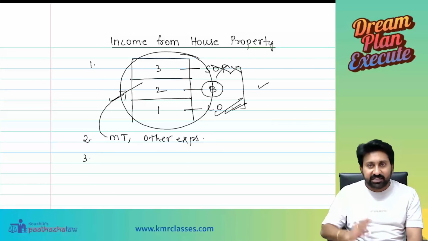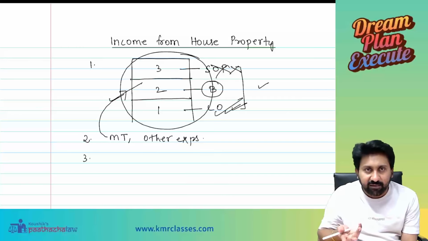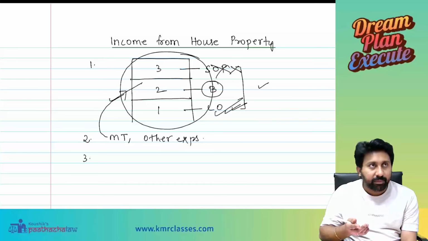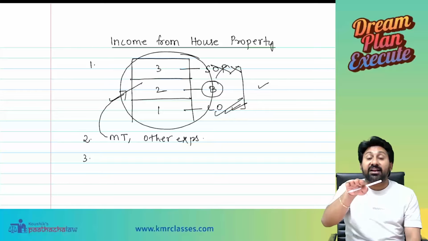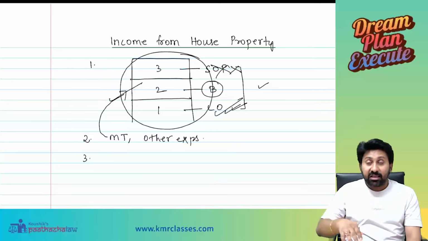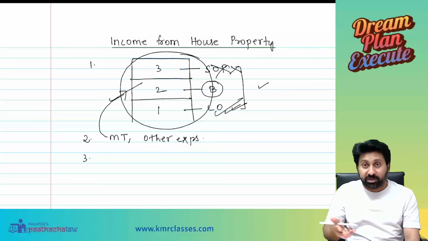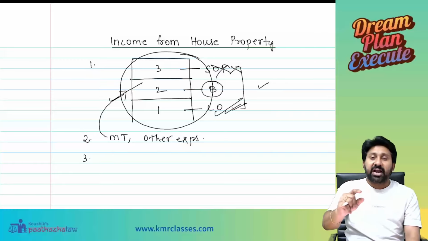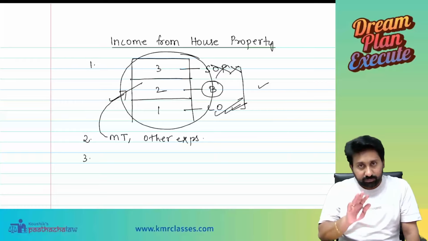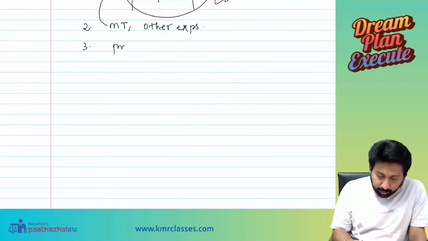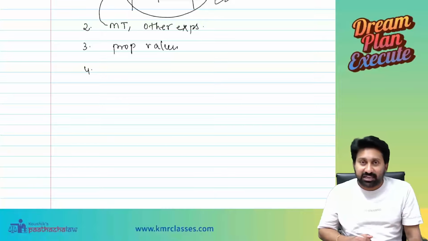You will make a comparison of municipal value, fair rent, and so on. While comparing municipal value, fair rent, standard rent, actual rent, since there is only one building which is divisible into 2 parts or 3 parts on the basis of proportion, fair rent, municipal value, standard rent also should be considered on the basis of the proportions only, to the extent of the let out value. So proportionate values is another question they will ask.